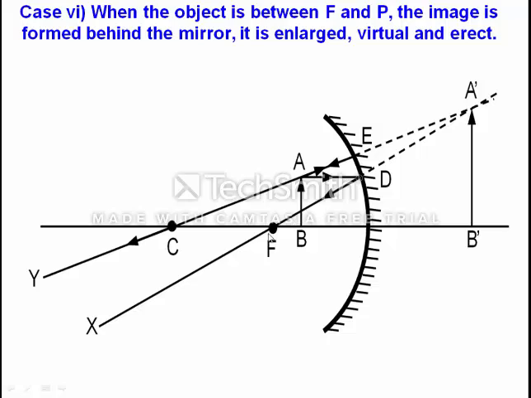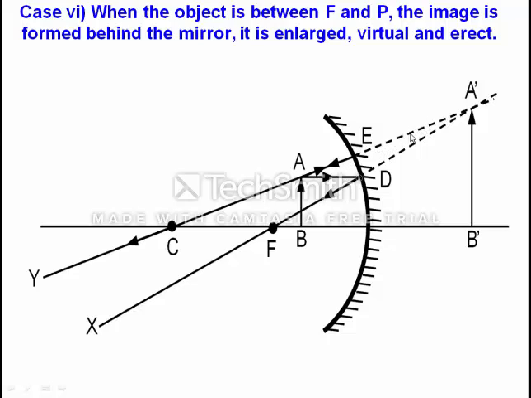So what we will do is proceed this ray DX at the back side. Since we are proceeding backward, we draw with a dotted line. In the same way we take the reflected ray EY and proceed it backward.